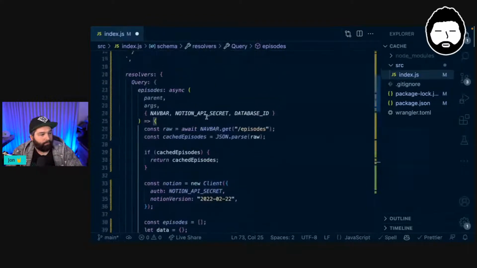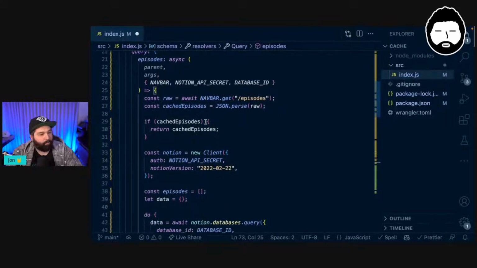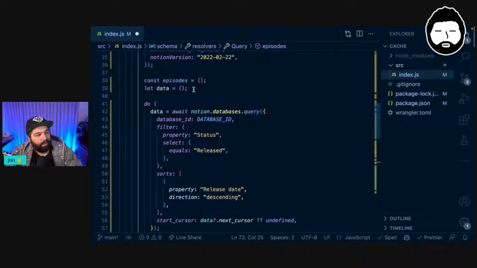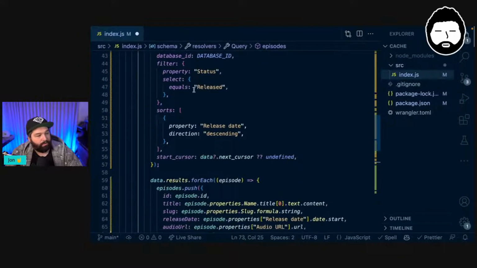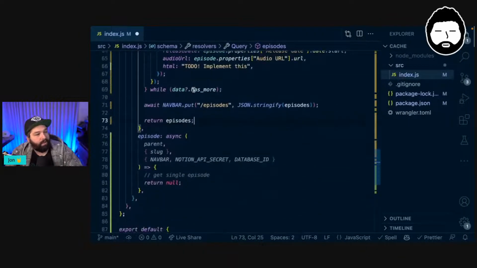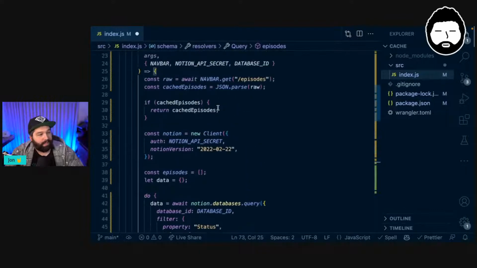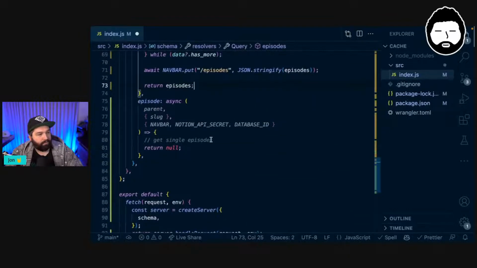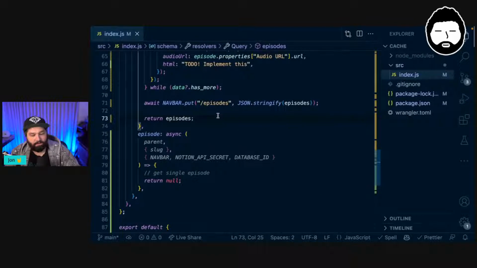So yeah, basically go and check the cache. If we have a cached version, then just send that immediately and don't do any more work. If we don't have a cached version, then we need to go and get one. So go and get fresh results from Notion. So we go off to Notion, we get that, we do all of this work. And then since we've done that work, we don't want to do it again. So we write it to the cache. And then the next person that comes will go through this same process, but this time there will be a cached version of those episodes. So that will just get sent back immediately. Cool. So that's how we do an array of episodes.